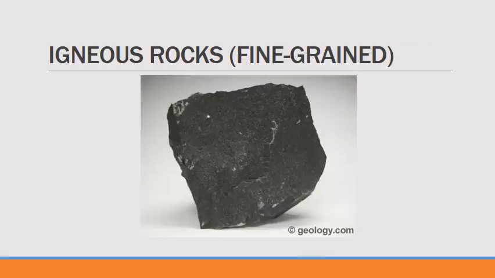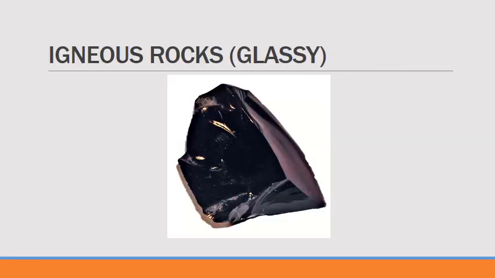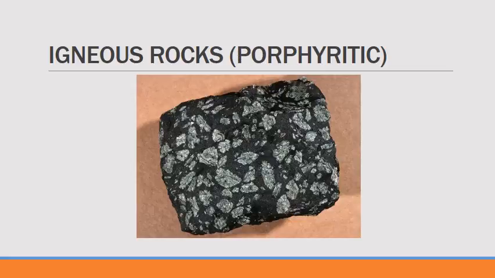This is a fine-grained igneous rock. The glassy textured igneous rock shown here is called obsidian. When a rock has different textures, or a combination of them, in it, then it is called porphyritic. This one is an example.